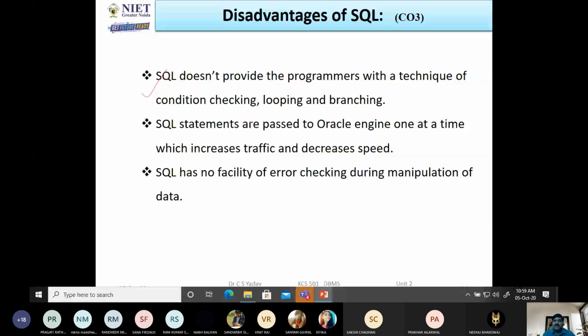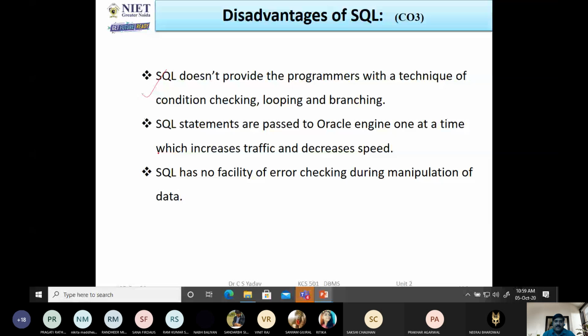Second drawback, SQL statements are processed by the Oracle engine one at a time. I have already told you that one query is executed at a time. But if we write all the SQL statements in a PLSQL block at once, we can execute all the SQL statements together. So here traffic decreases and speed obviously will be increased. This is the second drawback of SQL.